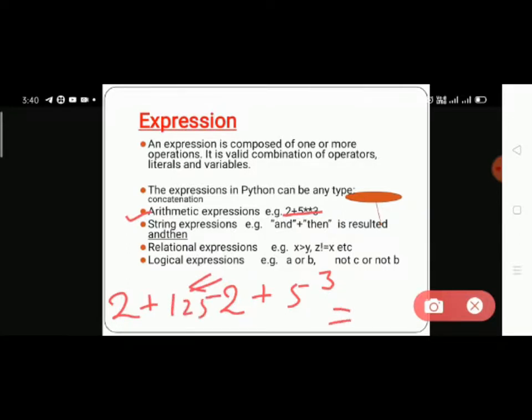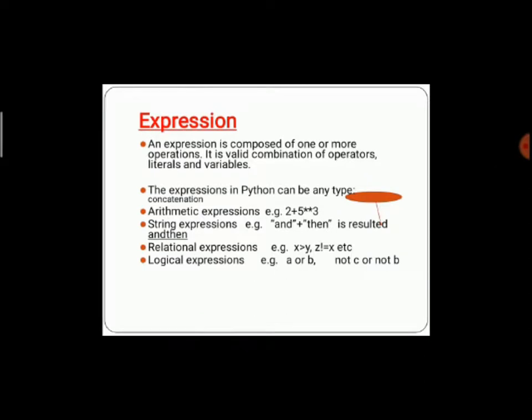The result is 127. Those are performed with multiple operators, and we have to be careful about the sequence in an arithmetic expression.